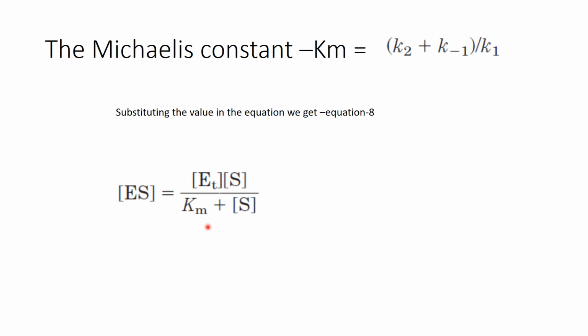we have taken all the constant expressions as one value called Km, that is the Michaelis-Menten constant, and Km is equal to K2 plus K minus 1 upon K1. What is K2? K2 is the rate of breakdown of enzyme substrate complex. K minus 1 is the breakdown of enzyme substrate complex into enzyme and substrate, and K1 is the formation of enzyme substrate complex using enzyme and substrate. So when we replace these constants, the equation turns into this, which is the 8th equation. Rest all terms.